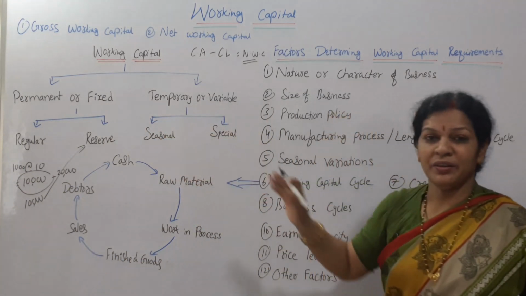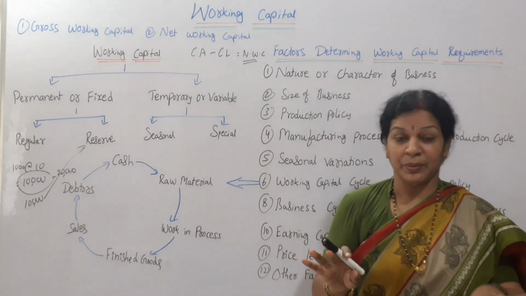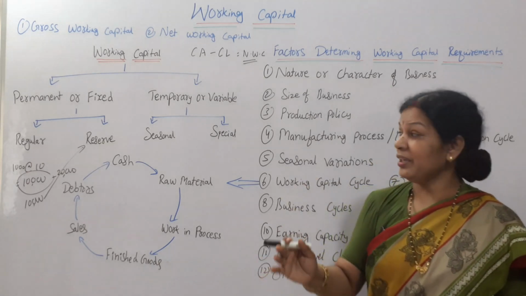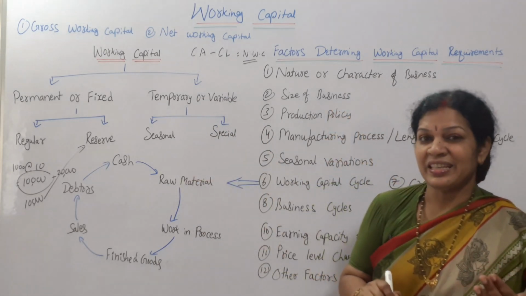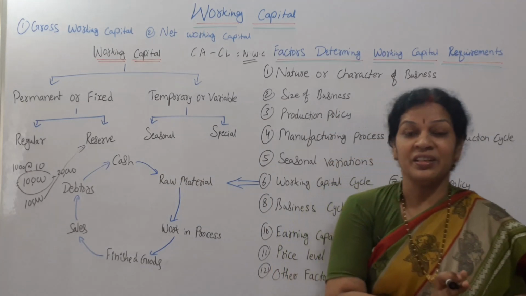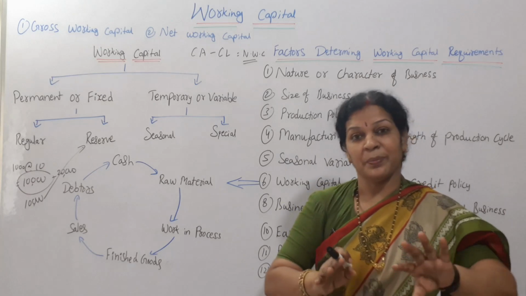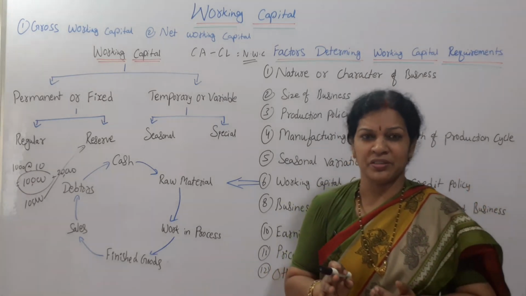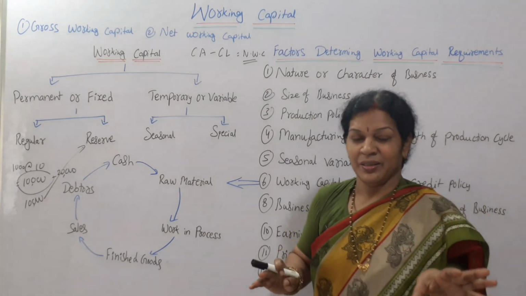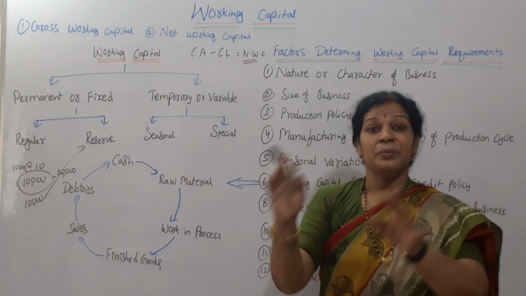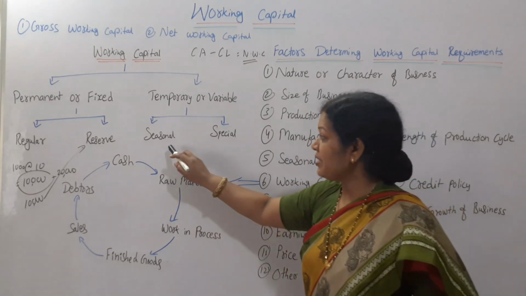Then after that, the temporary and variable, as I told you, temporary variable means it always fluctuates. It's not permanent. Sometimes it may be more, sometimes it may be less. Okay. So that also we divide into two parts, seasonal and special. Seasonal means according to season, that cost will be varying. Suppose during the summer season the product cost will be more. For example, you can take AC, fridge, cooler, all these items. Seasonal means it varies. If you purchase the same products off season, that cost will be different. So that we say is seasonal.